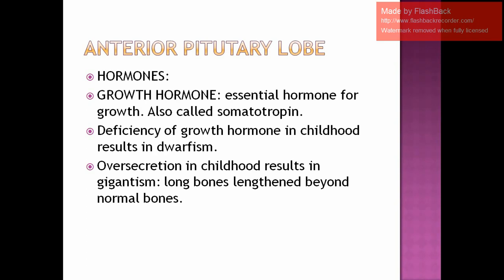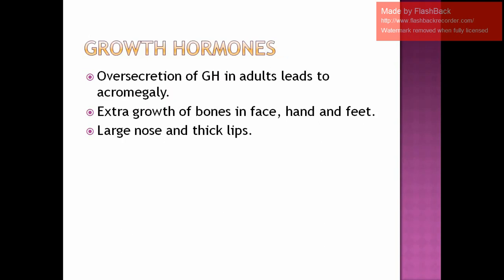So again, we just revise. The anterior pituitary lobe of the pituitary gland produces the growth hormone. The first hormone that we are discussing is growth hormone, and as the name suggests, it is essential for growth. The other name for this growth hormone is somatotropin. If there is deficiency of this growth hormone in children, it leads to dwarfism. If it is in excess, it leads to gigantism. The same hormone, if over-secreted in adults, leads to acromegaly.